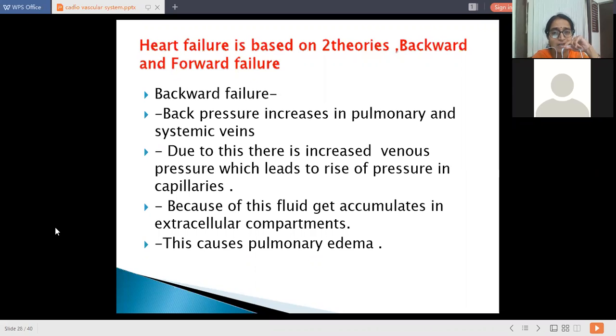Due to this, there is increased venous pressure, which leads to a rise in the pressure of capillaries, that is pulmonary capillaries. Because of this, fluid accumulates in the extracellular compartments. This causes pulmonary edema.